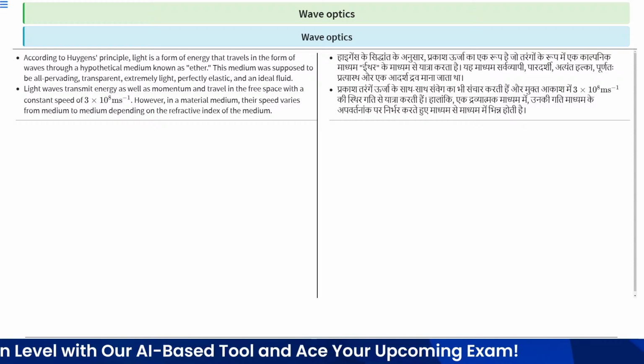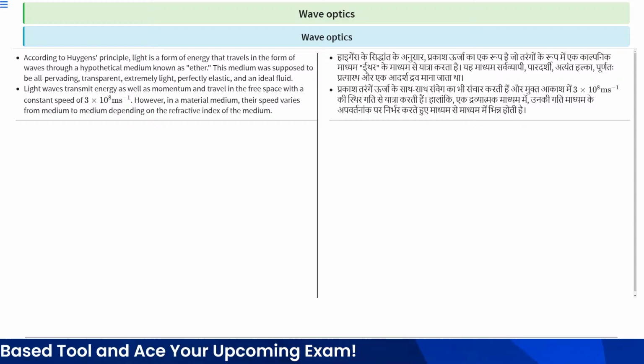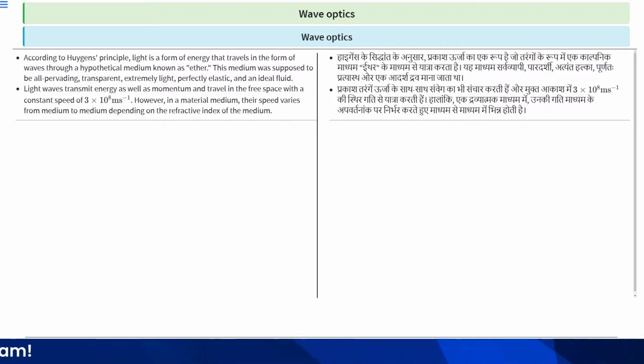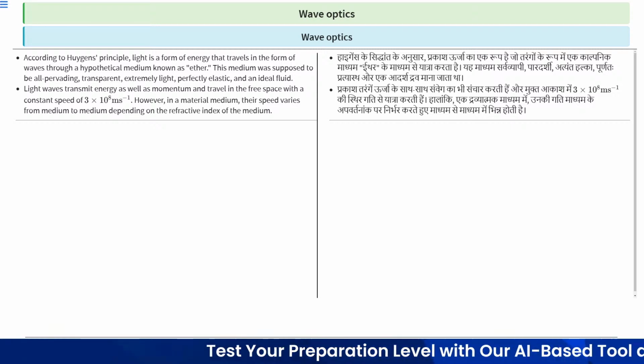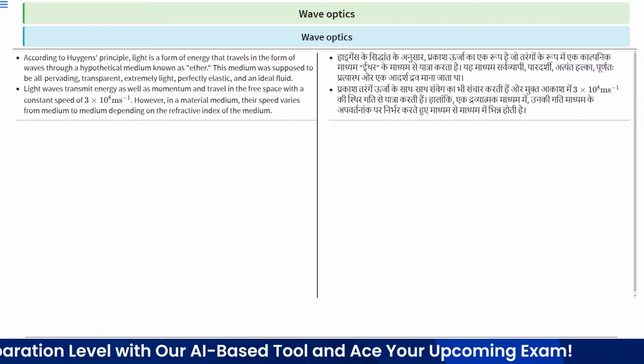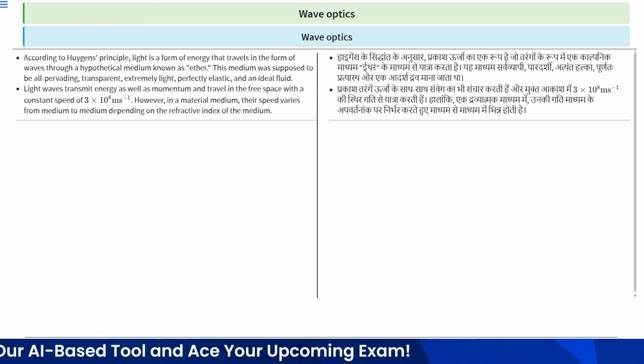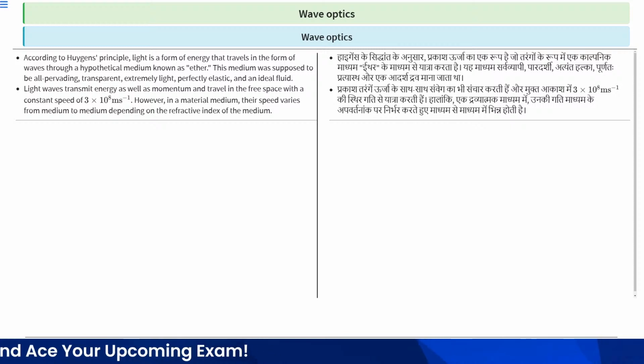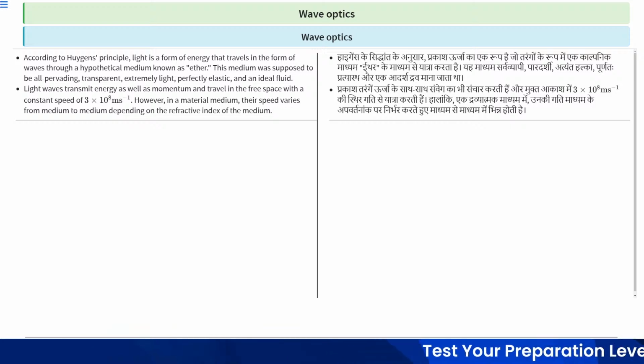Light waves transmit energy as well as momentum and travel in free space with a constant speed of 3 × 10^8 meters per second. So this is the speed of light in vacuum. However, in a material medium, their speed varies from medium to medium depending on the refractive index of the medium.